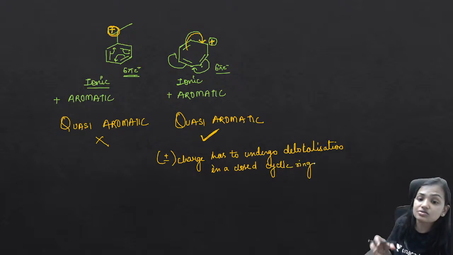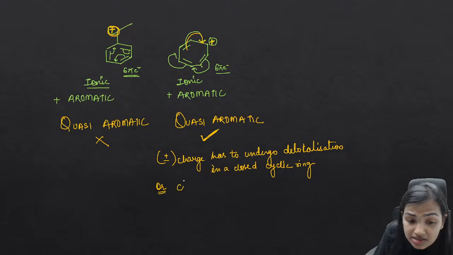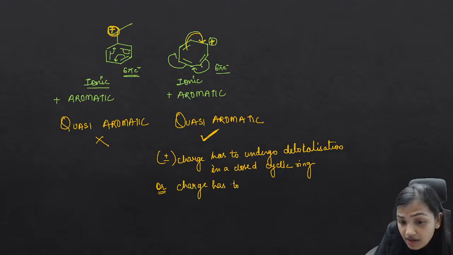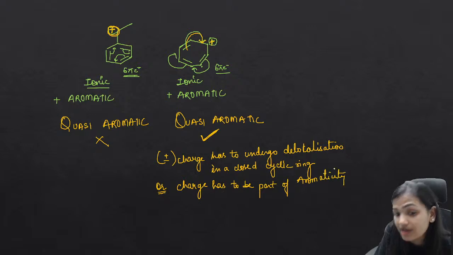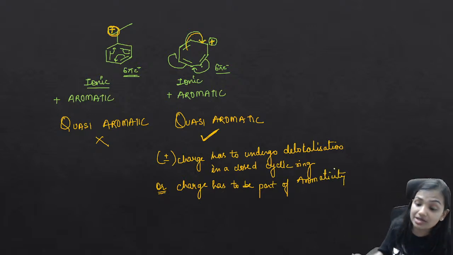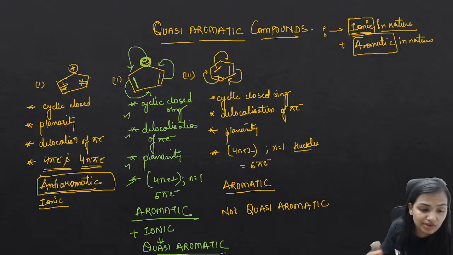In other words, I can say that a charge has to be a part of aromaticity. Then only it is said to be quasi aromatic. Now here, if you look at these three questions, this is anti aromatic, so no question of quasi aromatic.